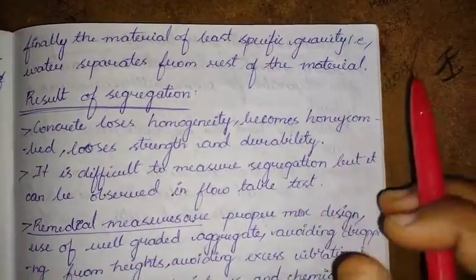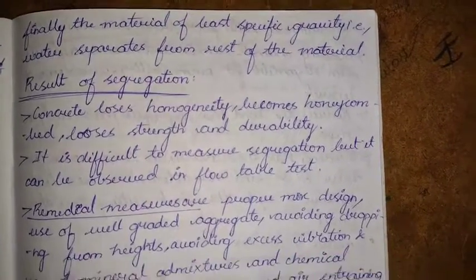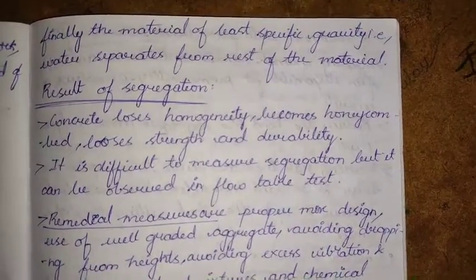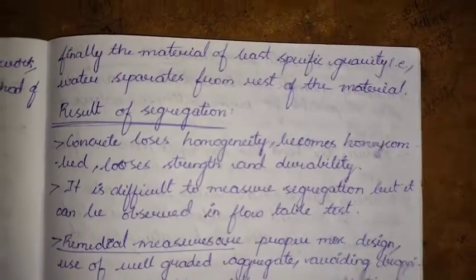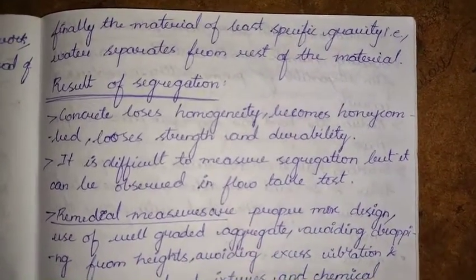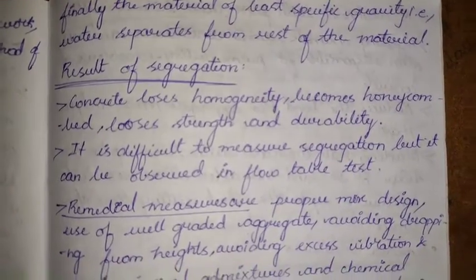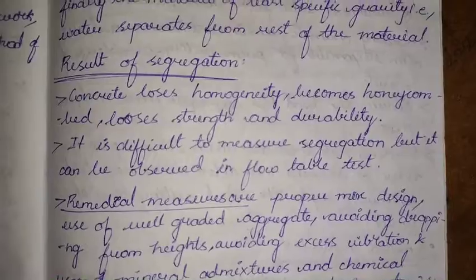See, I'm just saying the material is separated based on its specific gravity. The more the specific gravity, the faster it will come out. That is why the coarse aggregate will come first, and the last one would be water, coming out as a part of segregation.